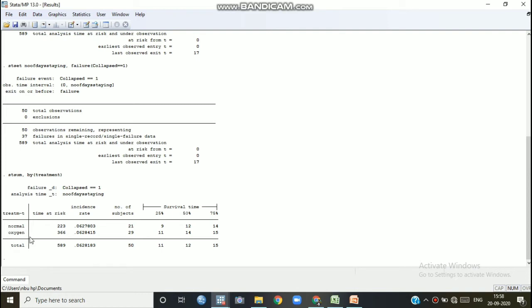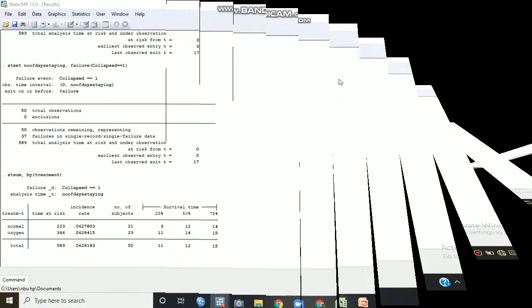This is the summary statement. Treatment: normal treatment, oxygen treatment. That means for 50% of the patients, the survival time is 12 days if normal treatment is given. That means the doctors couldn't provide the specialized treatment, oxygen or other things. Similarly, if the doctors can provide oxygen and other special treatment, the 50% patients' survival time is 14 days. So in this way, with respect to treatment, we can classify the survival time.